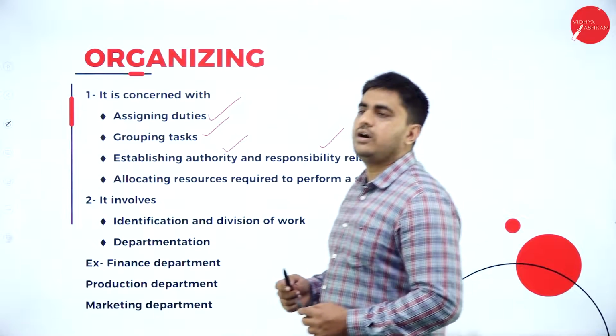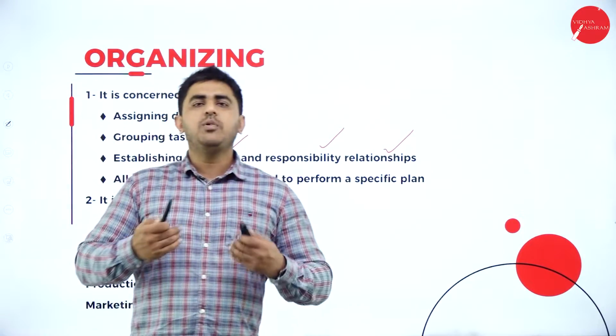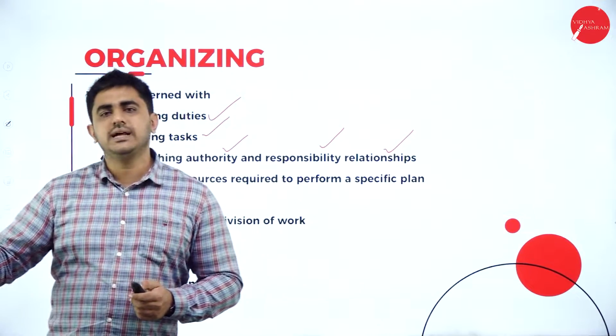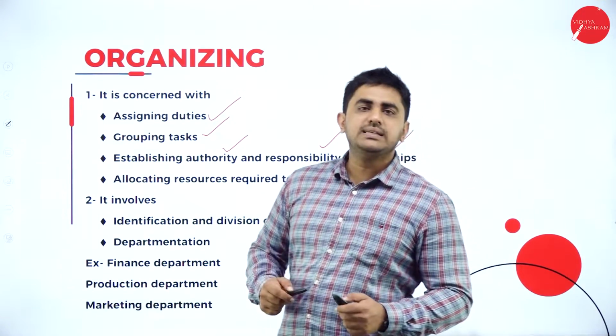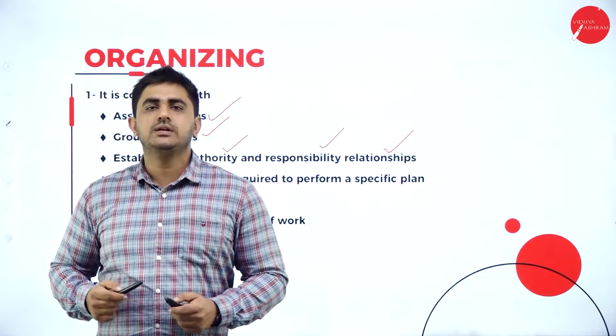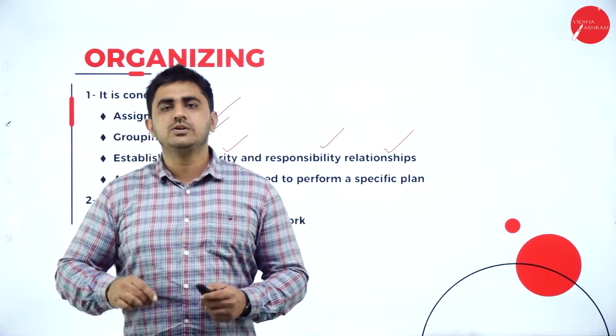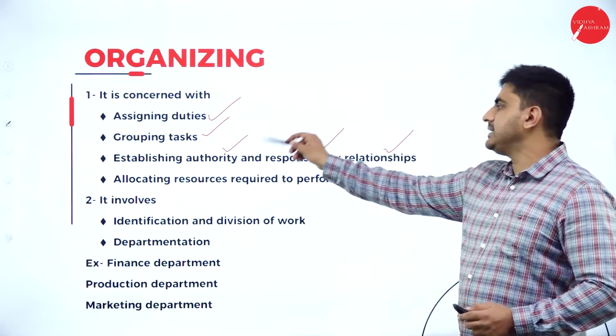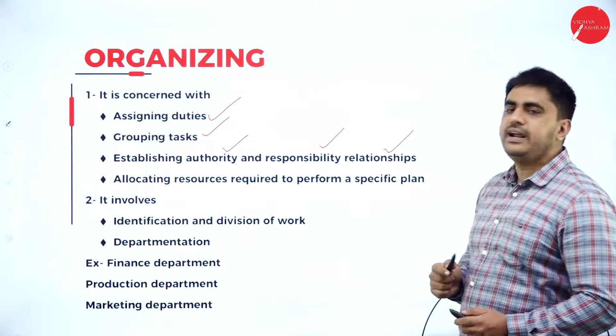See, what do authority and responsibility mean? Suppose I am a teacher in a class. I ask the students to write down the notes. That is my authority. Now what is the responsibility of those students? They have to write down the notes. So this is authority and responsibility. When authority is exercised, responsibility will come on its way.